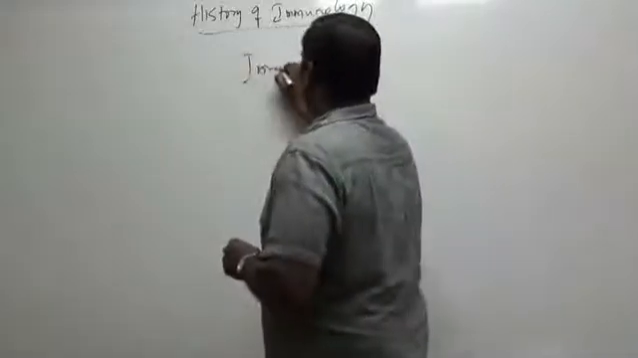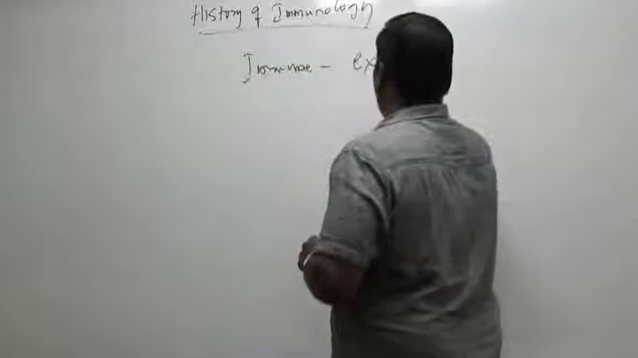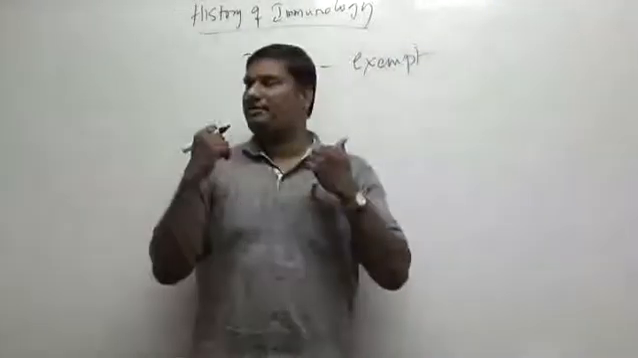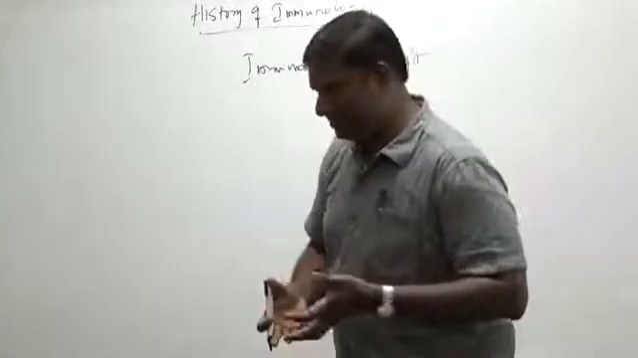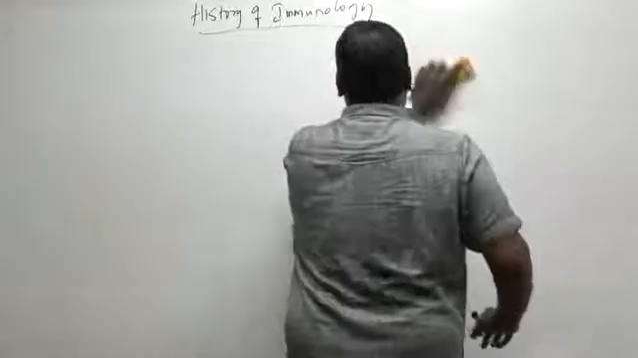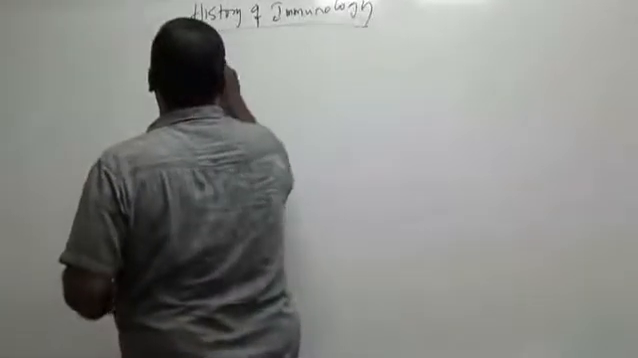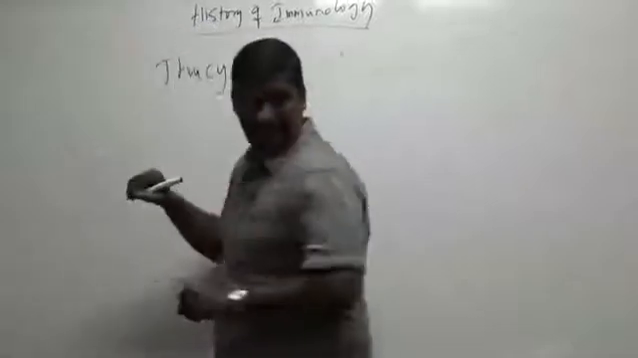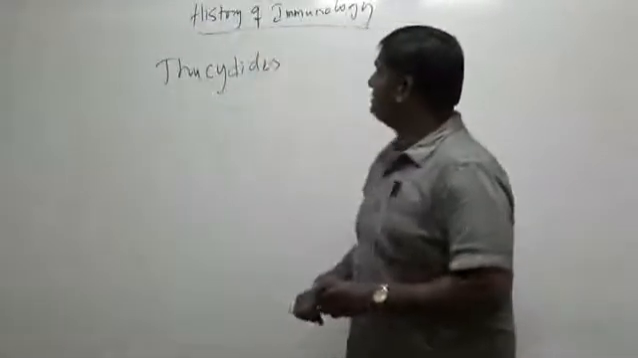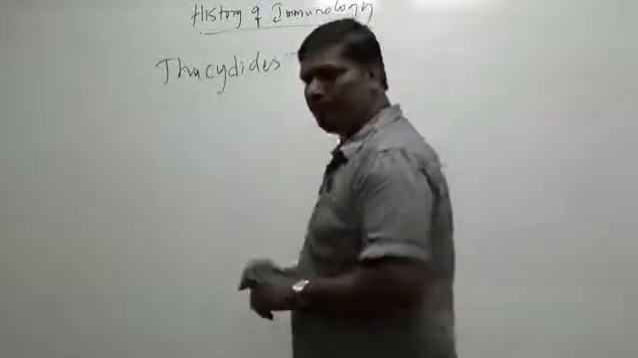Immune in Latin means exempt. So if somebody is exempted from getting some disease, then we say that that person is immune to that particular disease. That is the basic thing. Now, the first observation was made by Thucydides, an Athens historian.